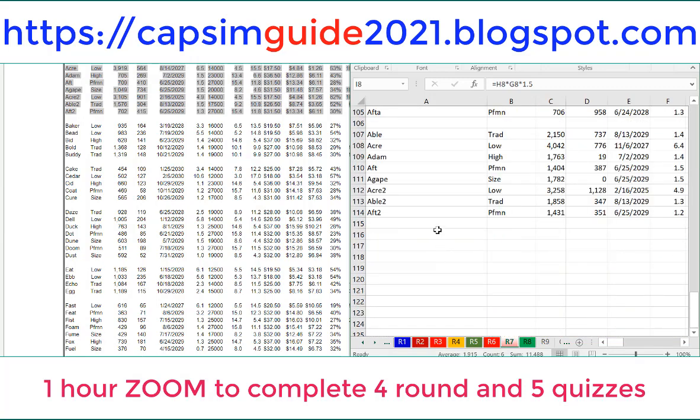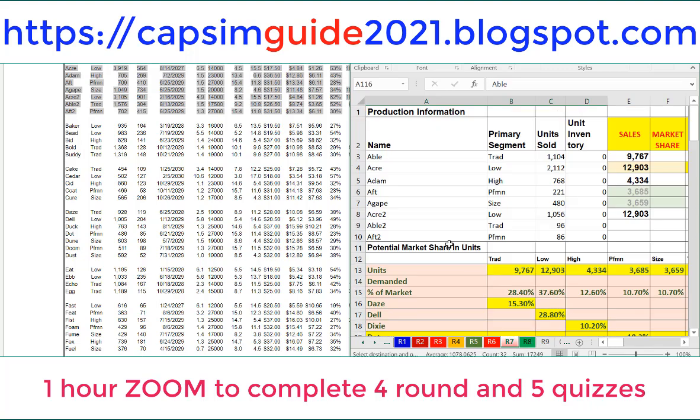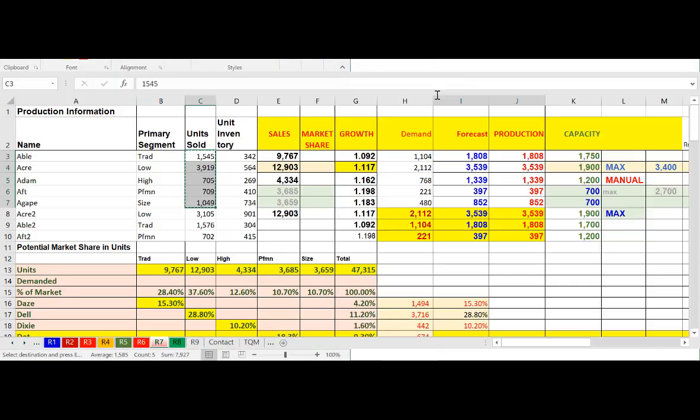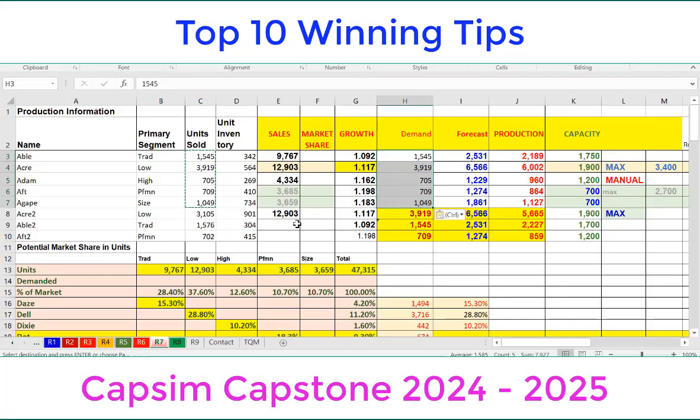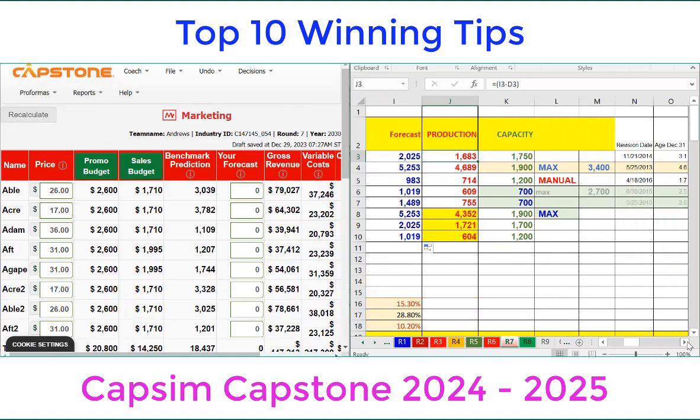Round 7, I show you how to calculate the sales forecast for each round. If you watch the other videos, I think you may know it. Now we can continue, right? Calculate the sales forecast. Let's see. We check this. This is okay, quite equal, right? So we can add 1.2 forecast at 20%, and also here. So now we input the number into the game for round 7. You can find the link under this video to find the video guide for all the other rounds from 1 to 8.